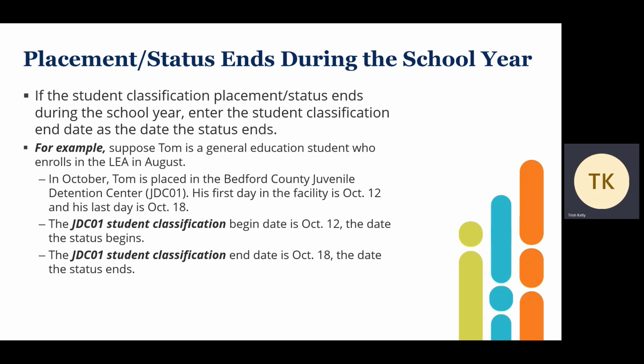In October, Tom is placed in the Bedford County Juvenile Detention Center, which is flagged with student classification JDC01. His first day in the facility is October 12th, and his last day is October 18th. The JDC01 student classification begin date is October 12th, the date the status begins. The JDC01 student classification end date is October 18th, the date the status ends.